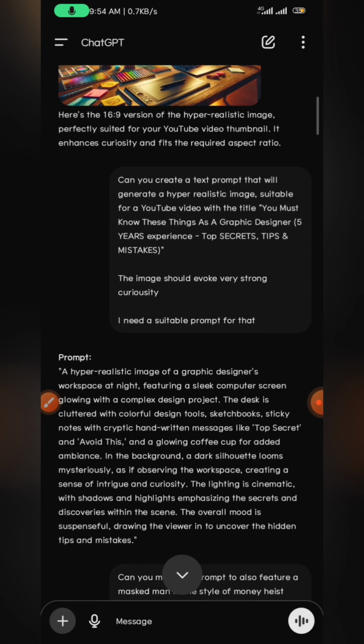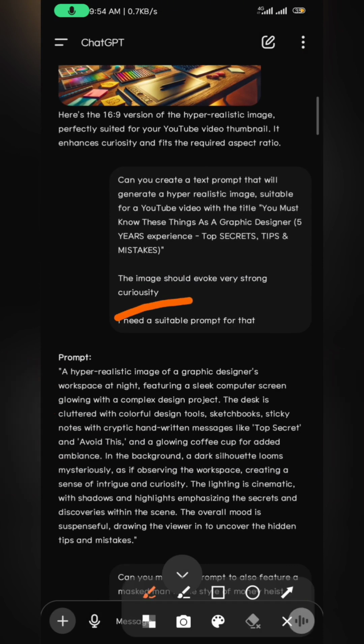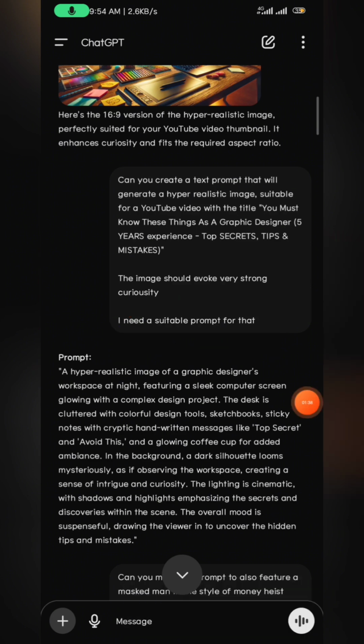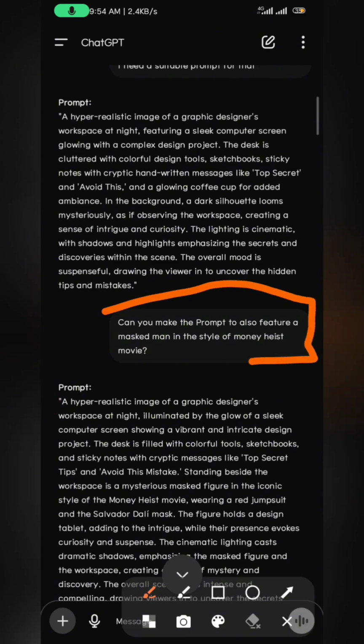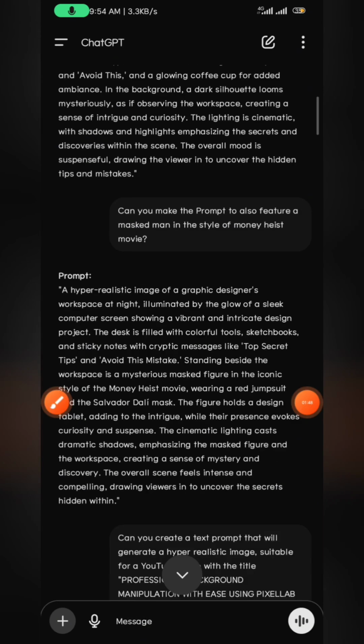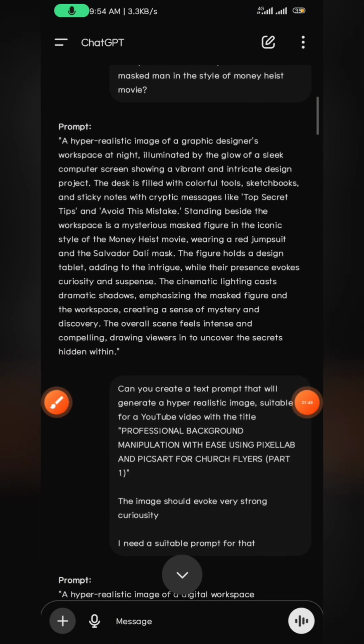So I was now like, okay, I need to use a better tool to generate this image, and what I need is a prompt. So all I did was to add this phrase at the end. I said I need a suitable prompt for that, and it gave me a prompt. And you could see that I did a modification. I said, can you make the prompt also feature a masked man in the style of Money Heist movie? And it edited it and added it.